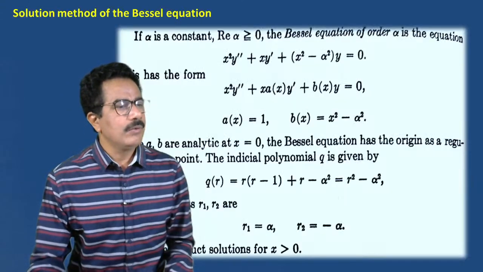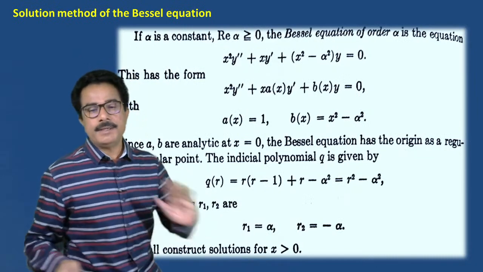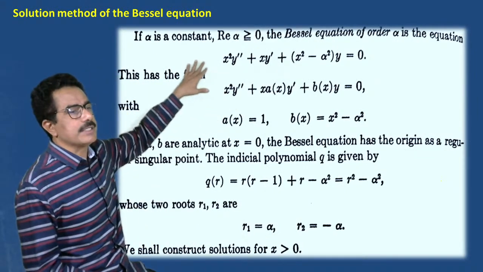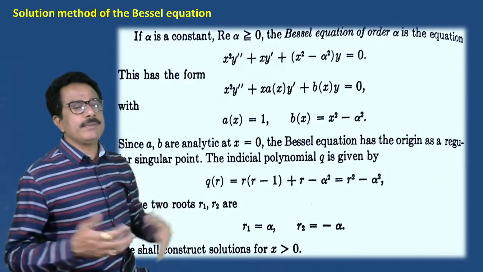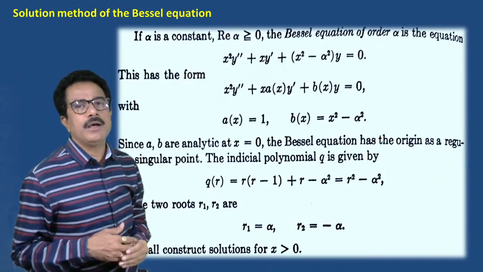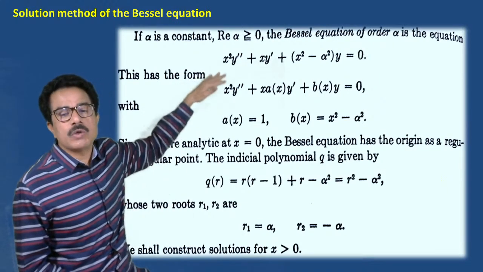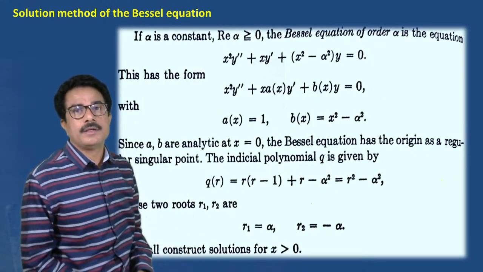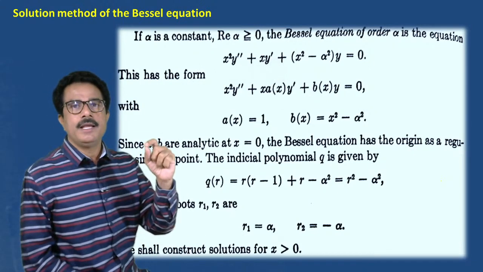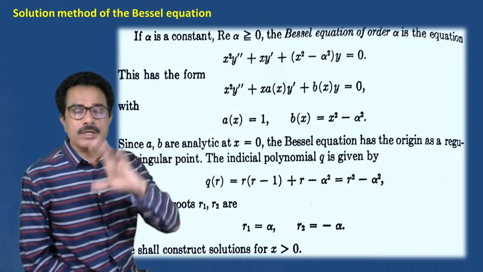So now we have to use the next important theorem, that is Bessel's equation, that is the solution method of the Bessel's equation. How did Bessel solve this equation? He got a particular solution.